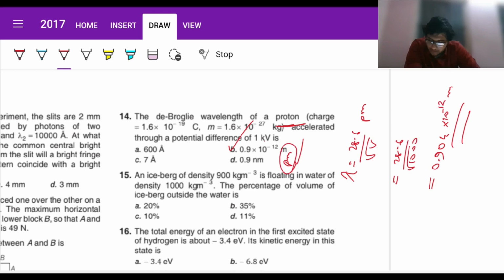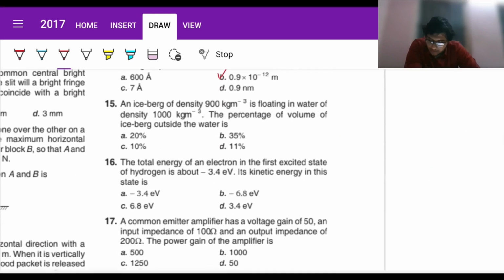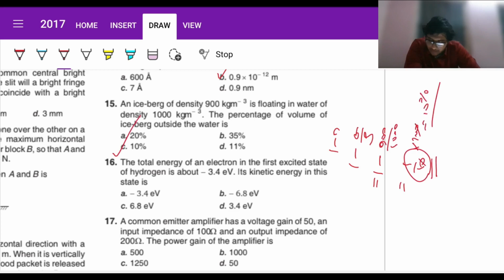Now question number 15. An iceberg of this density is floating in water of this density. What percentage of volume is outside, not submerged? So it's going to be 1 minus sigma by rho, 1 minus 900 by 1000, which is directly going to be 1 by 10. Percentage means into 100, which is nothing but 10%. So direct one liner. 15 is C.